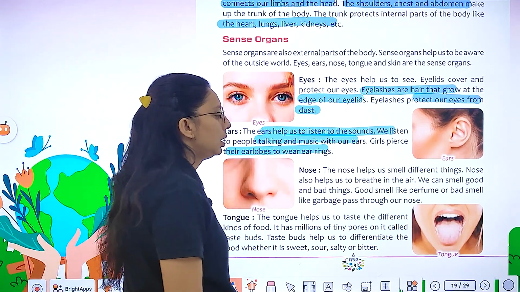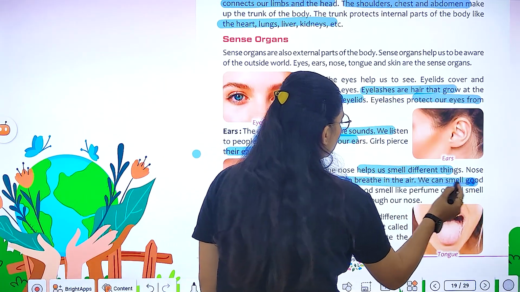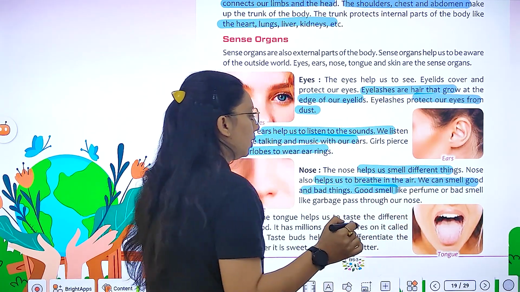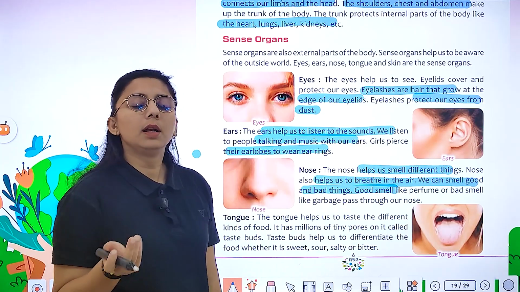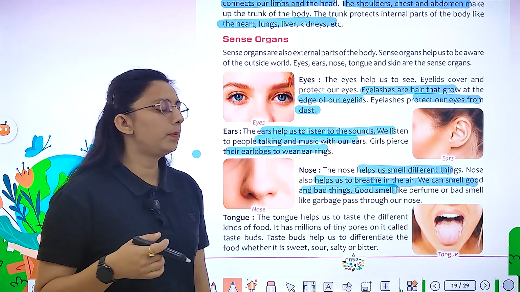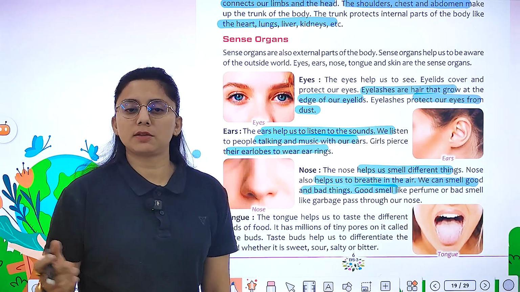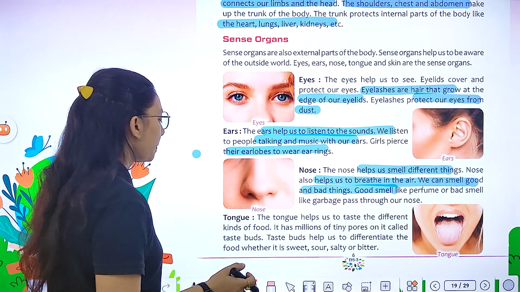Right? Nose helps us to smell different things. It also helps us to breathe in the air. We can smell good and bad things. और हम smell करते हैं कि whether this thing is good or bad. Like the smell of perfume, it's good. And the bad smell of garbage, when we pass through it, is a foul smell.